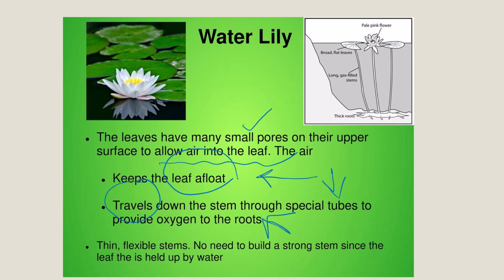So thin and flexible stems. There is no need to build a strong stem because the leaf has such a facility, I should say, and it is held up by water. So these are examples. Please look here also at the pale pink flower, broad flat leaves at the top, long gas filled stems, and then you have thick roots.